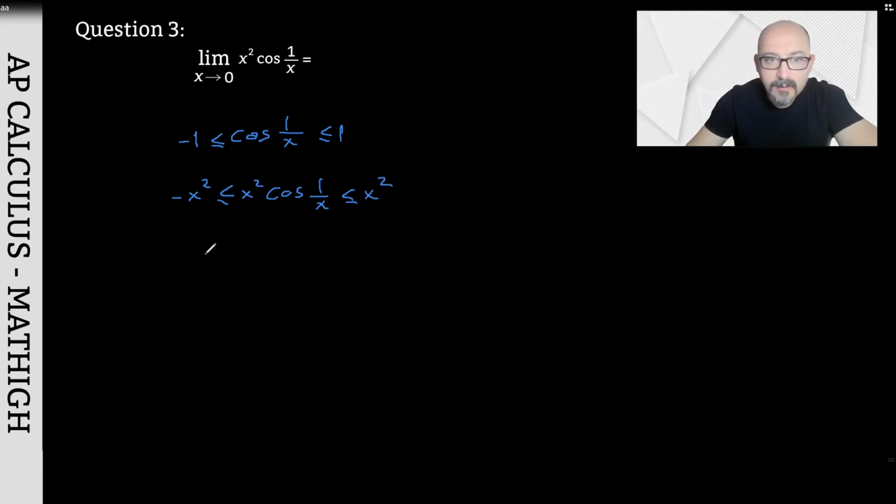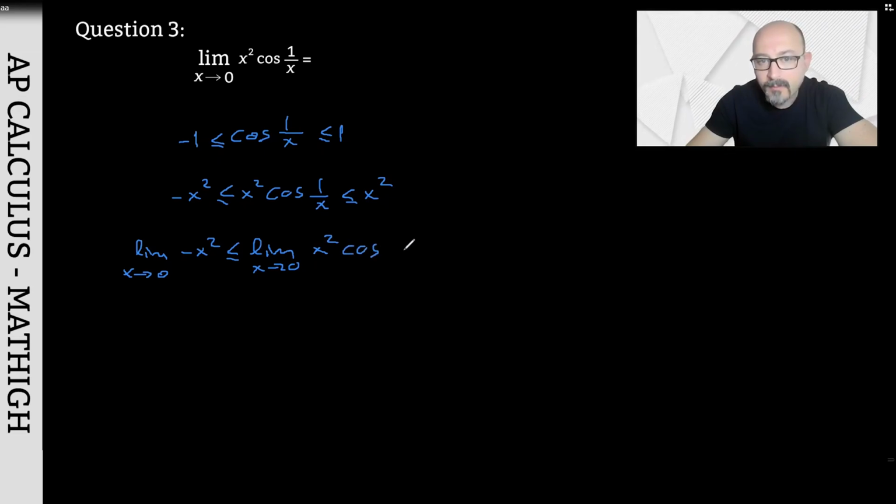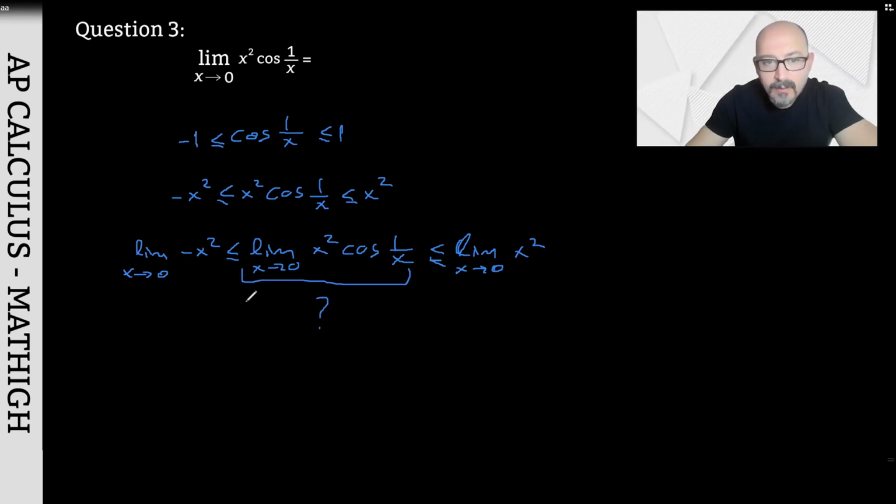If we take the limit of both sides as x approaches 0, we have the limit of negative x squared is less than or equal to the limit of x squared times cosine of 1 over x as x approaches 0. This is also less than or equal to the limit as x approaches 0 of x squared. Now, what is being asked of us is right here.